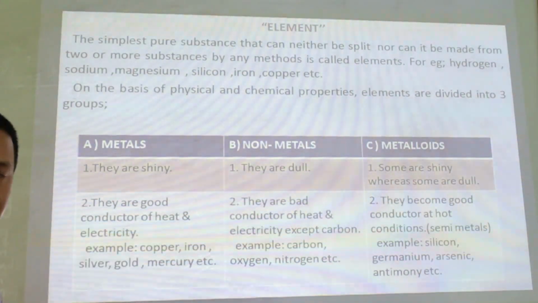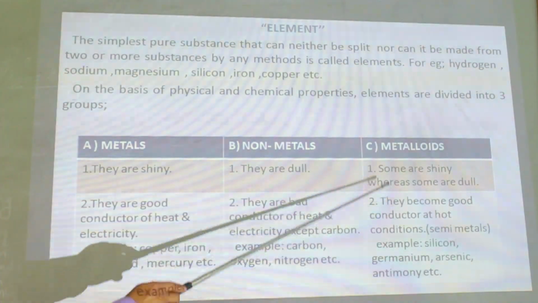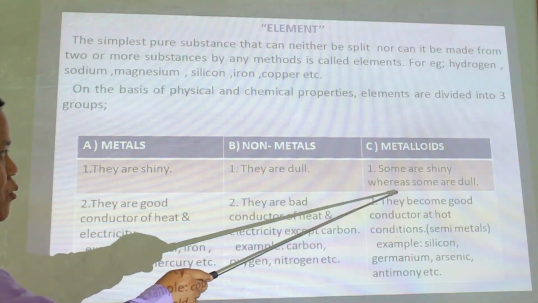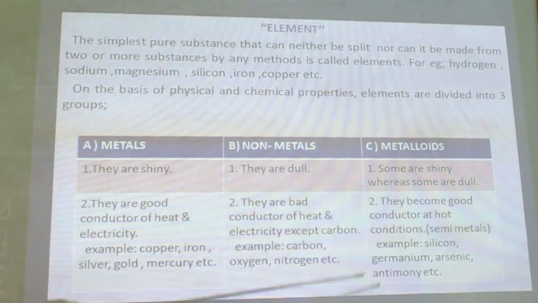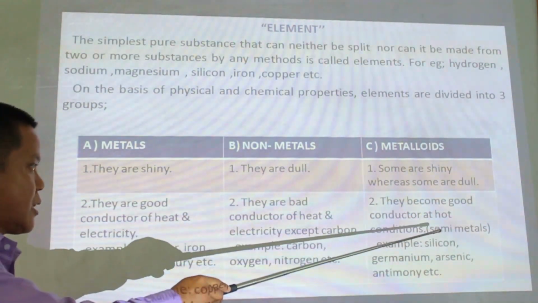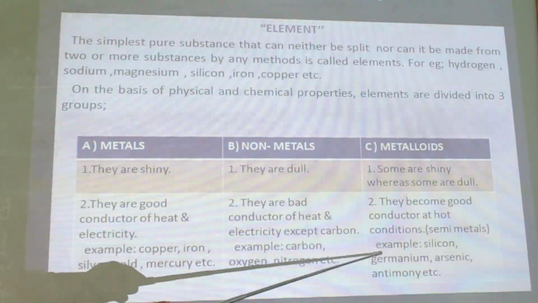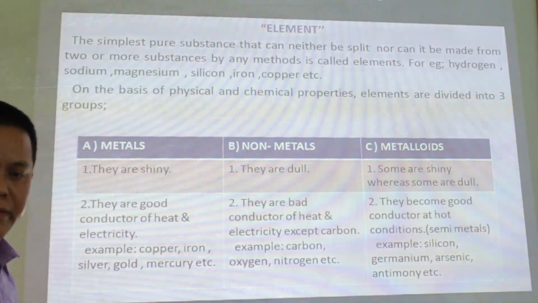Metalloids, the substances which have both behaviors, properties of metals and non-metals are metalloids. Some of their properties have been written here. Some are shiny, whereas some are dull. They become a good conductor at certain conditions. So they are called semiconductor, or they conduct heat or electricity. Example, silicon, germanium, arsenic, antimony, etc.